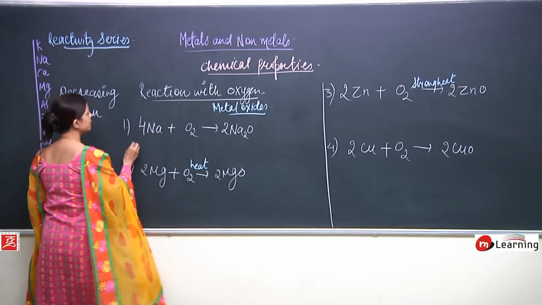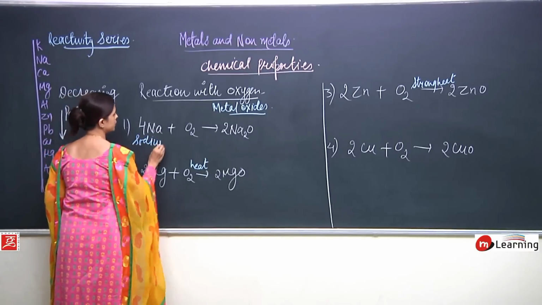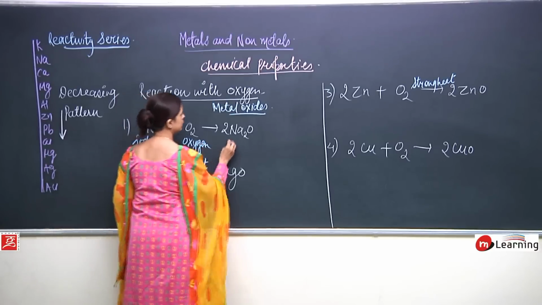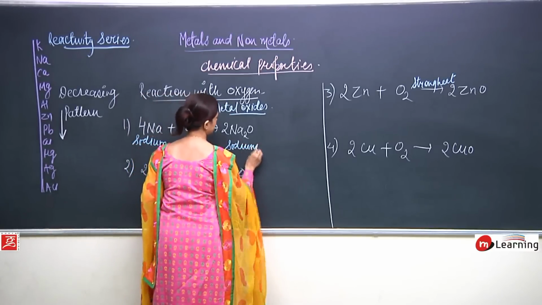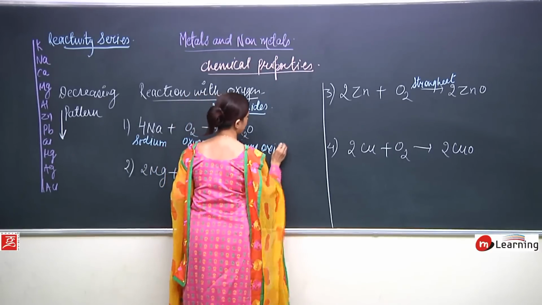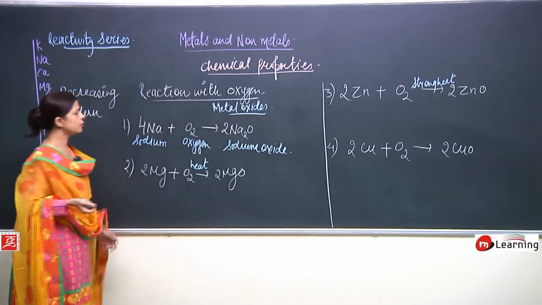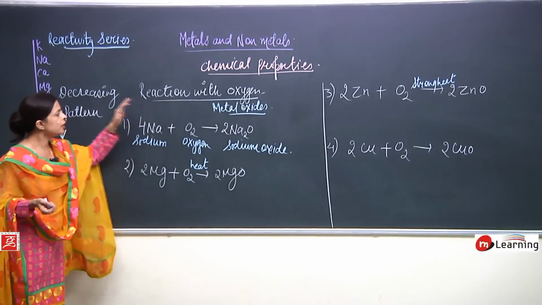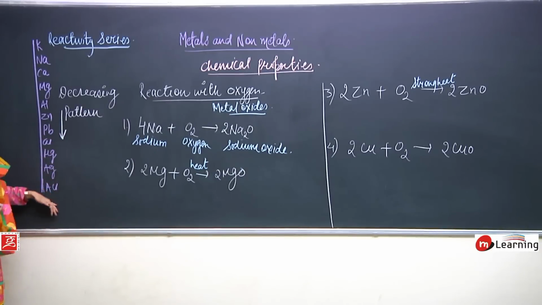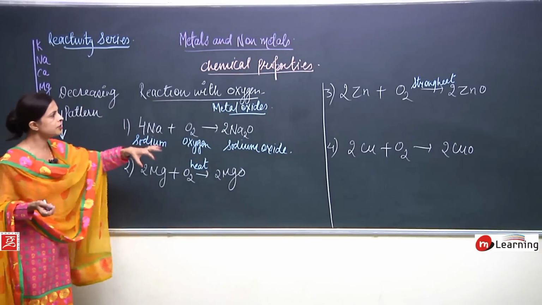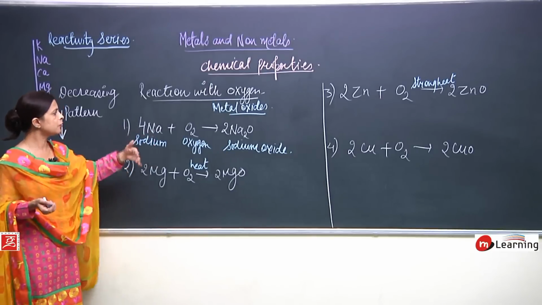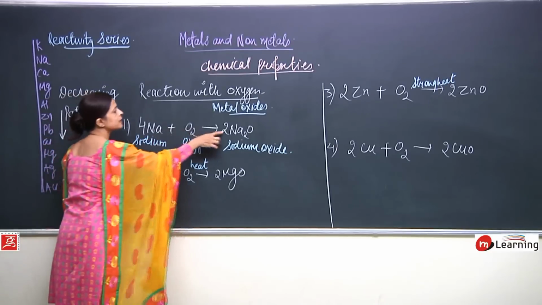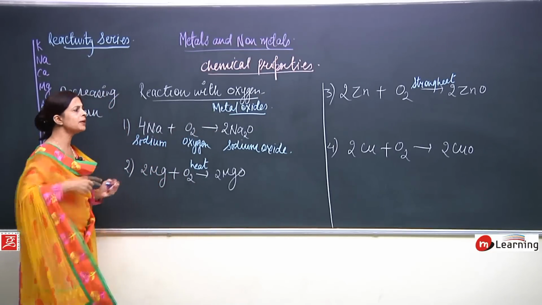So let me write here: sodium plus oxygen gives sodium oxide. Sodium oxide is being formed. One thing is very clear with this: whenever we move down in the reactivity series, the elements are going to be less reactive. When sodium reacts with oxygen, sodium oxide is formed. Every time, a metal oxide is formed.